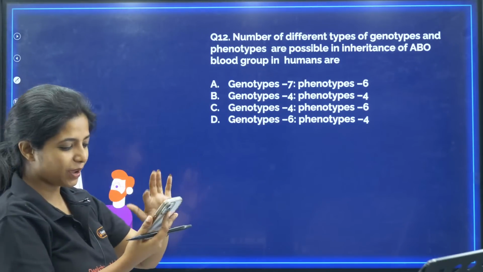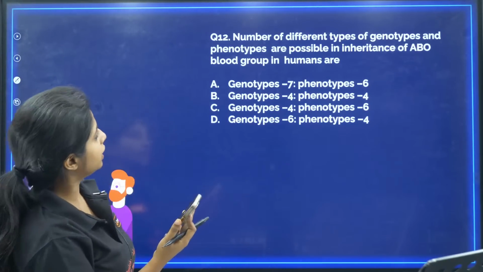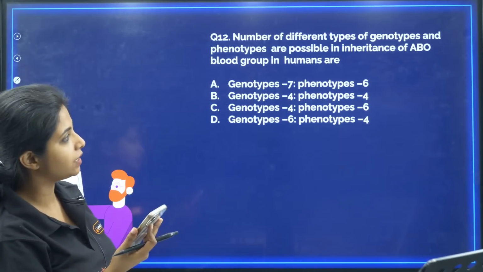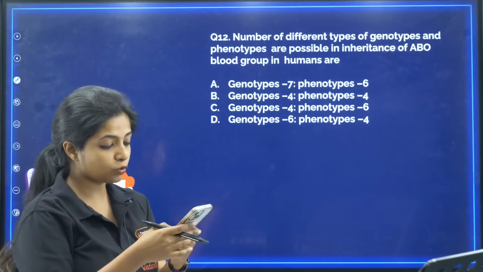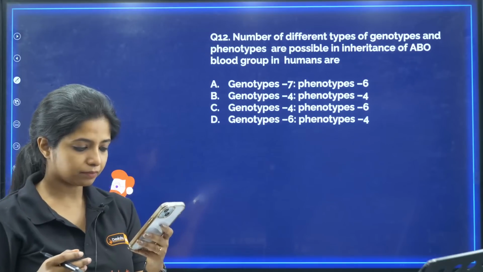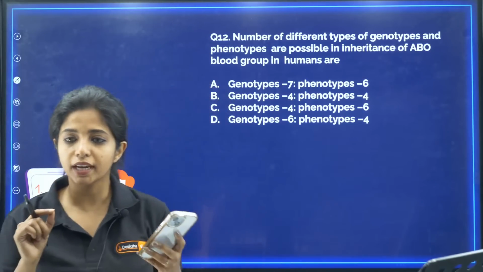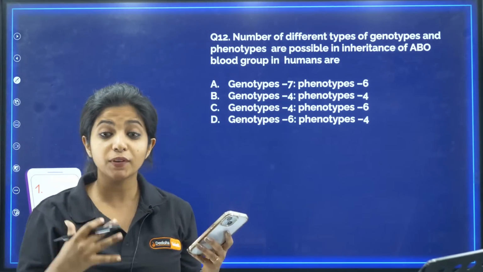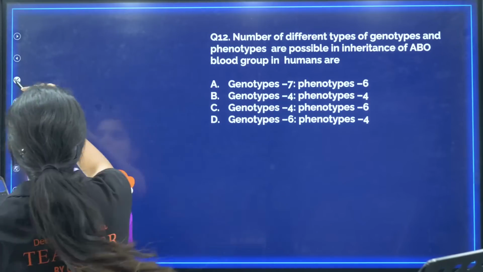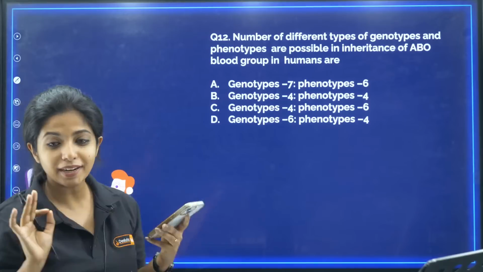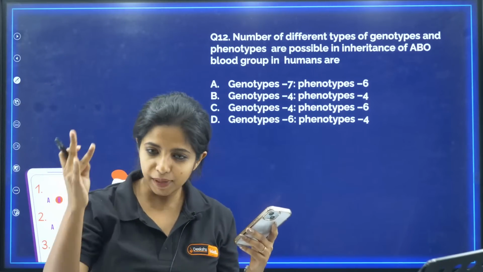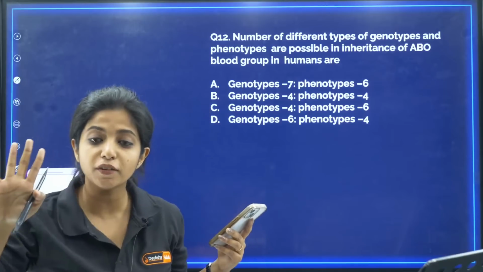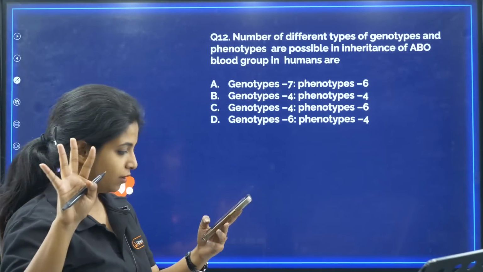Now, question number 12. The number of different types of genotypes and phenotypes possible in inheritance of ABO blood group in humans are? Children, what will be the answer for this? Number of genotypes and phenotypes. Phenotypes means physical appearance. So, in ABO blood group, how many different types of blood group are there? A, B, O and AB. Right. So, how many phenotypes? Physical appearance? 4. Okay, 4 in number.